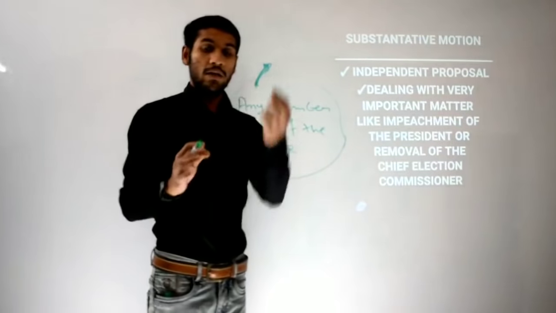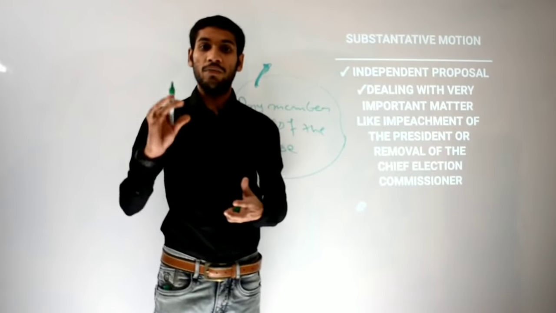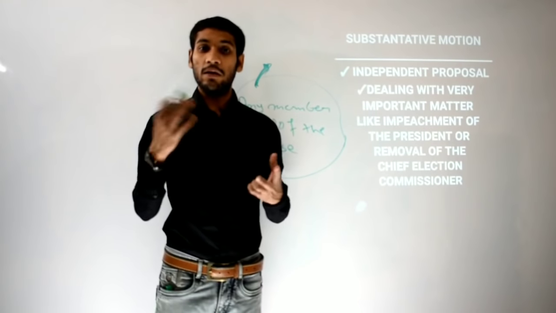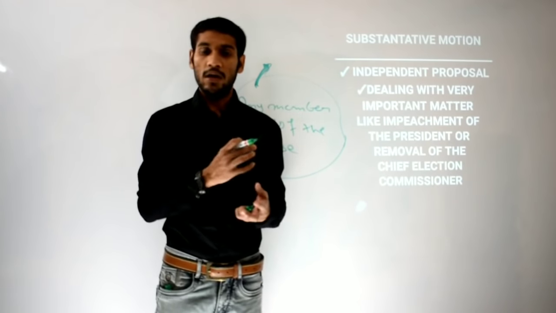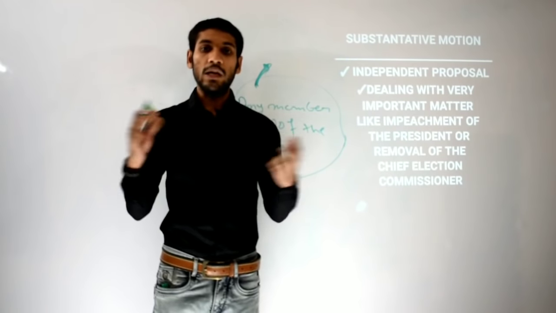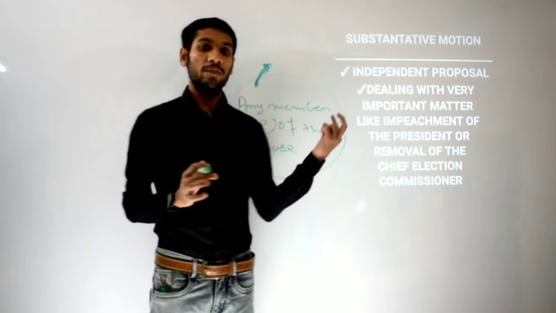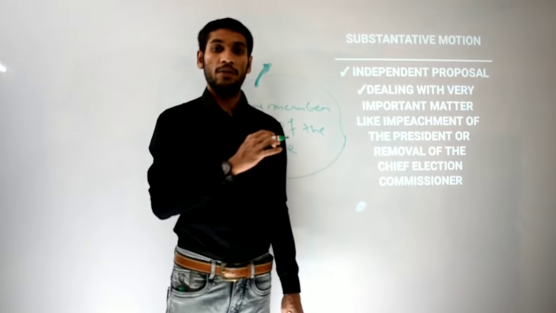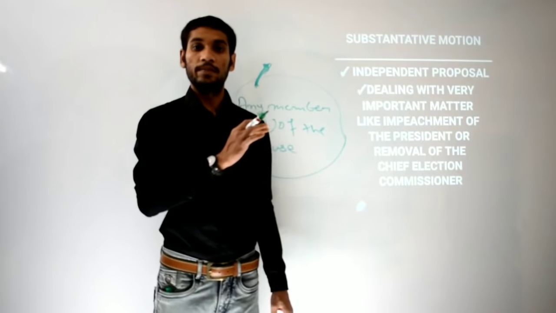Fine. Like the migrant crisis that happened during the first lockdown. Those are important public matters. Are they not? These are public important matters. So these are the types of matters on which any MP can ask for and take permission from the presiding officer of the house.